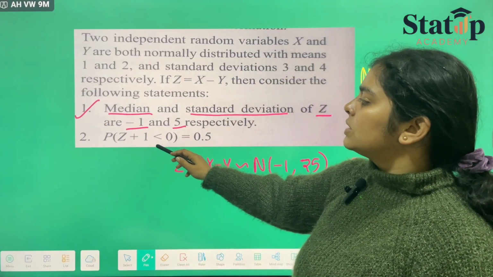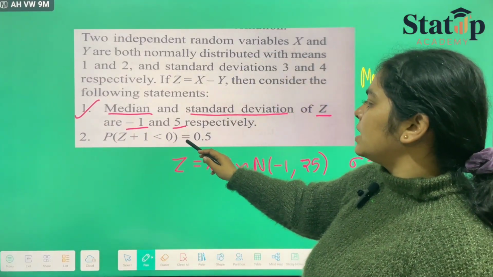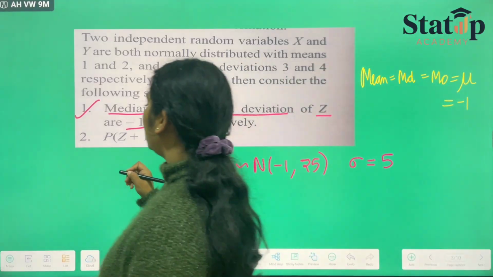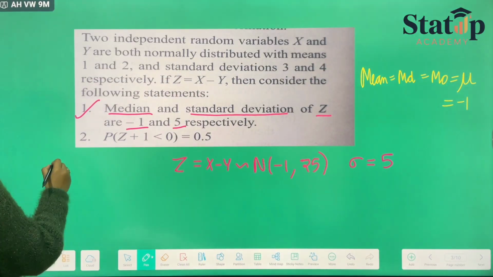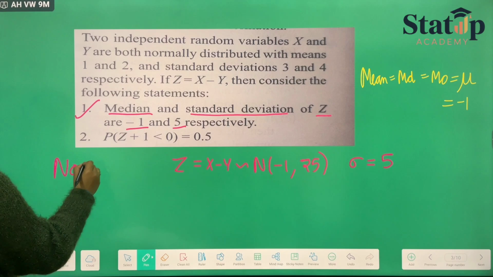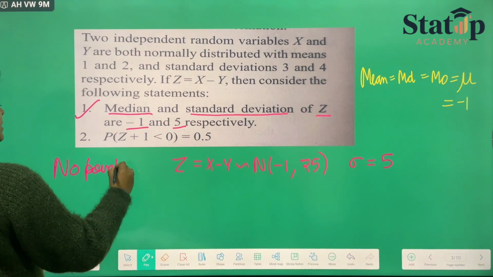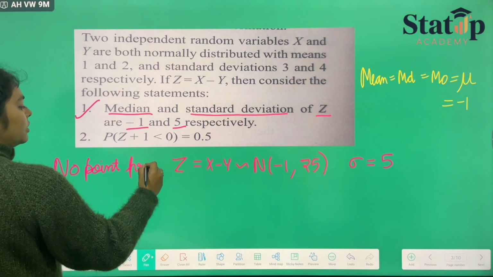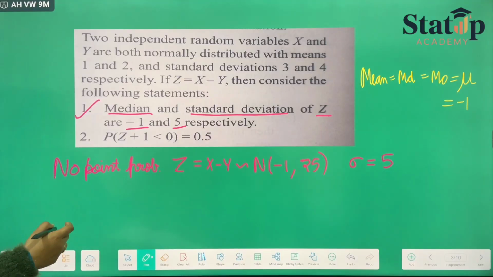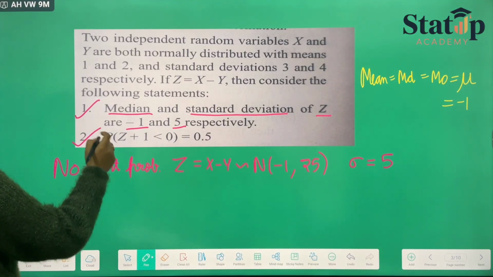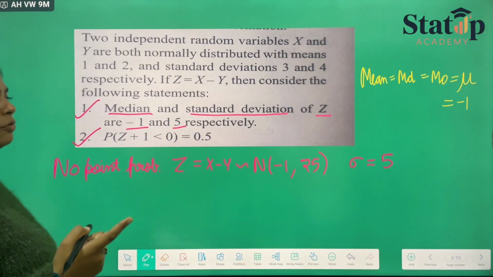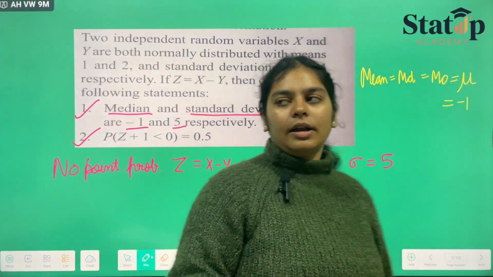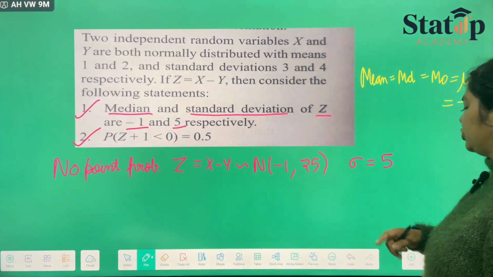And they have asked us the probability z plus 1 is less than 0, less than equal to or less than. For a continuous random variable, there is no point probability. So less than equal to and less than are both equal. Hence, we can say that this is also correct. We have calculated it before. So both of the statements are correct according to our question.